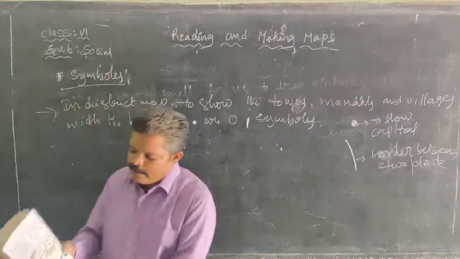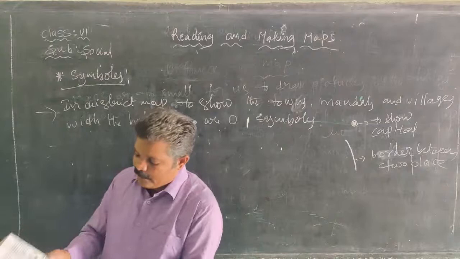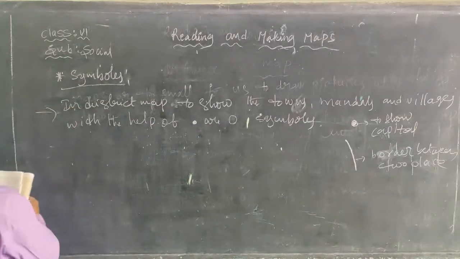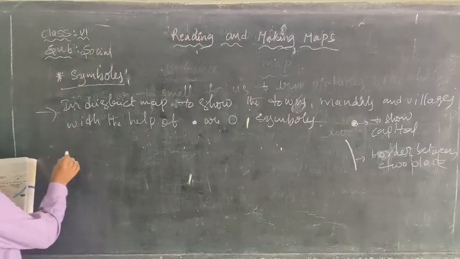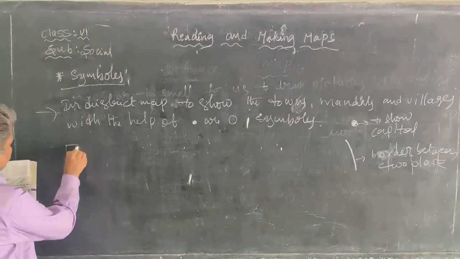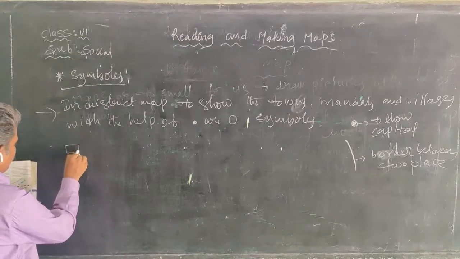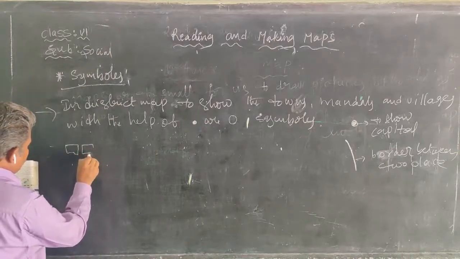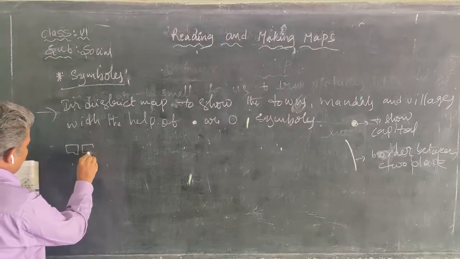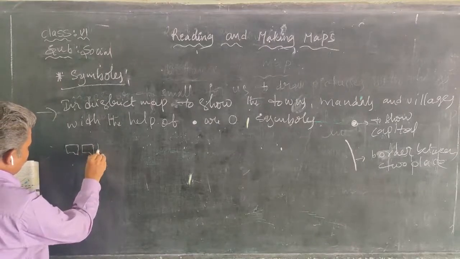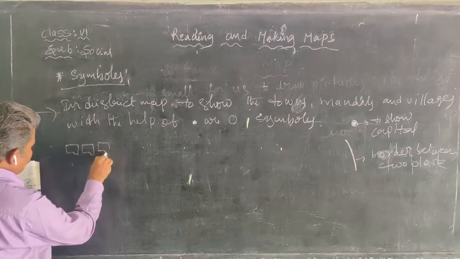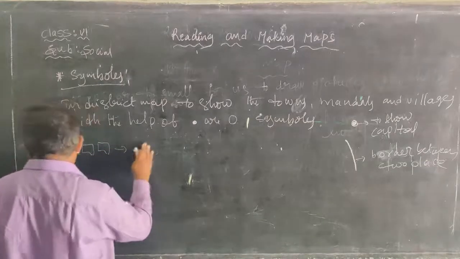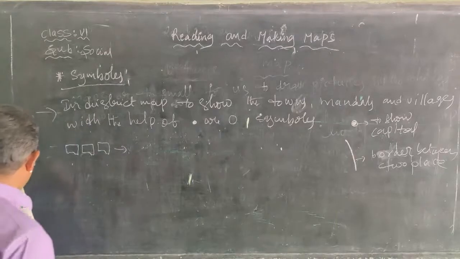For example, this symbol is a settlement. Settlement means a place to live.